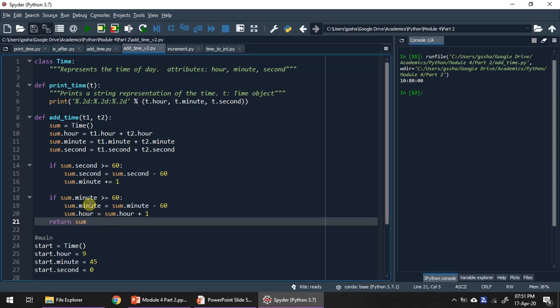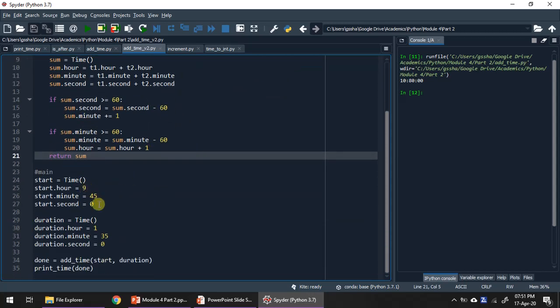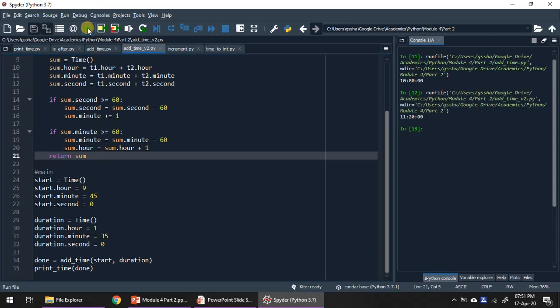So this is the actual addition of time, and here we pass the same attributes: 9 hour 45 minutes and 1 hour 35 minutes. This is the starting time of a movie and this is the duration of the movie. When we add the duration to the start, we are supposed to get the end of the movie. So we will execute this.